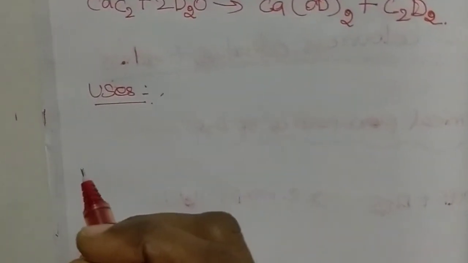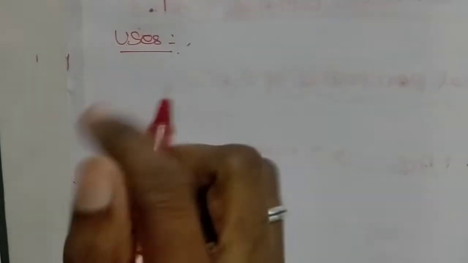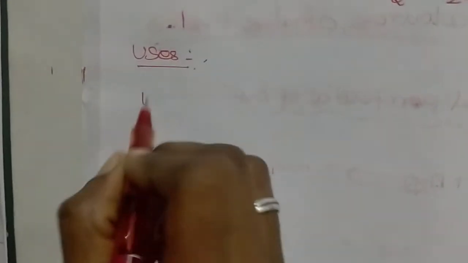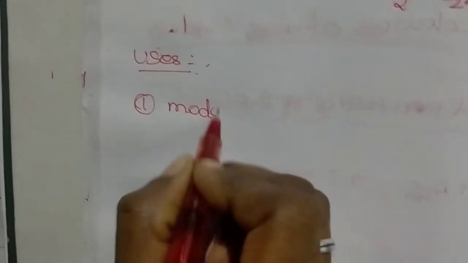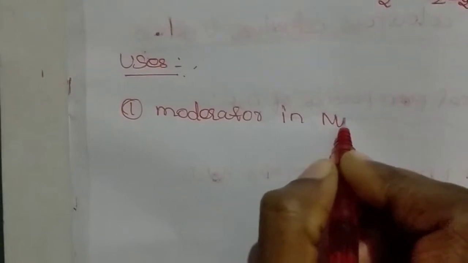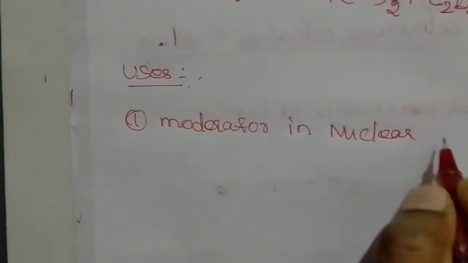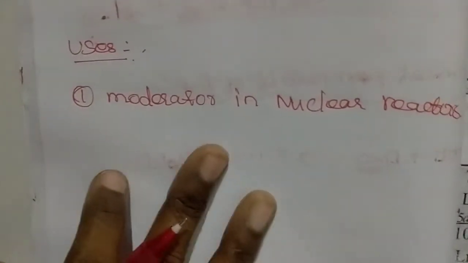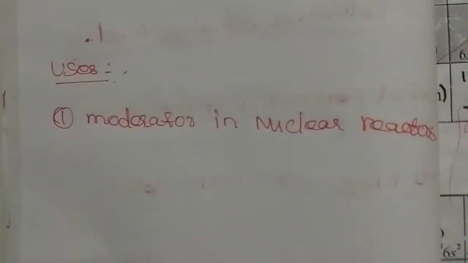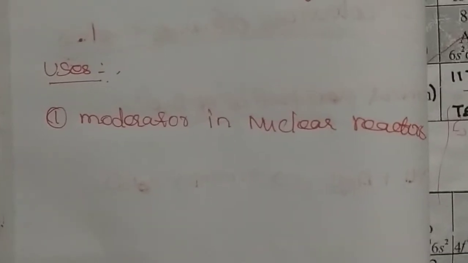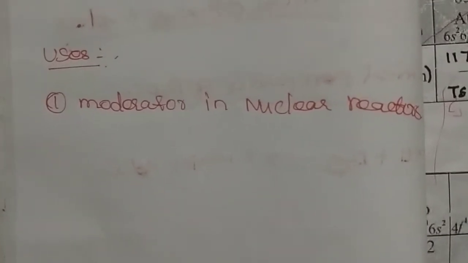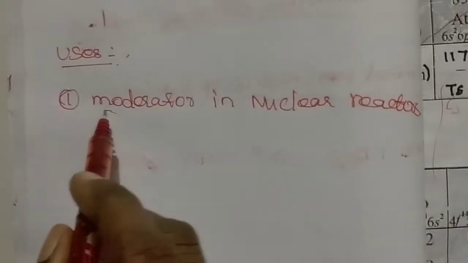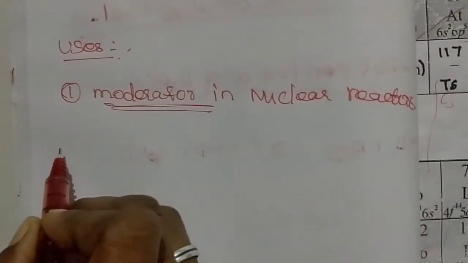Heavy water is a useful one in our daily life. So what are the uses of heavy water? I am going to discuss this. Heavy water is used as a moderator in nuclear reactors. It is used to reduce the energy of fast moving neutrons as a moderator in the nuclear reactor.